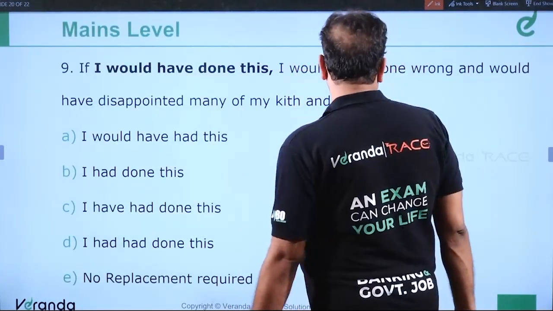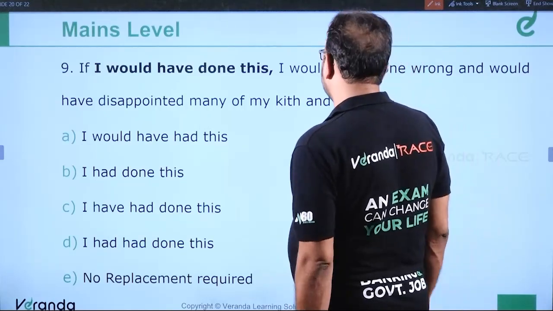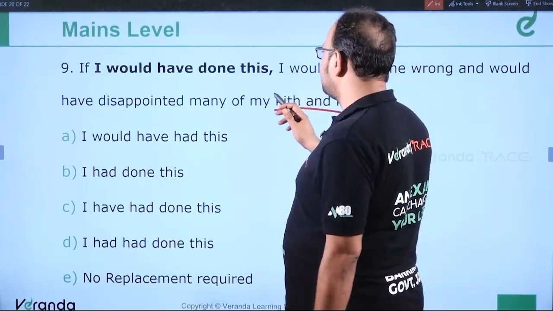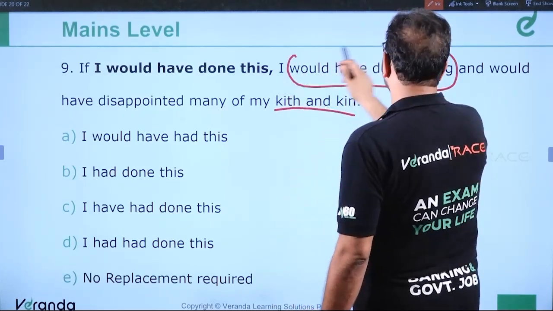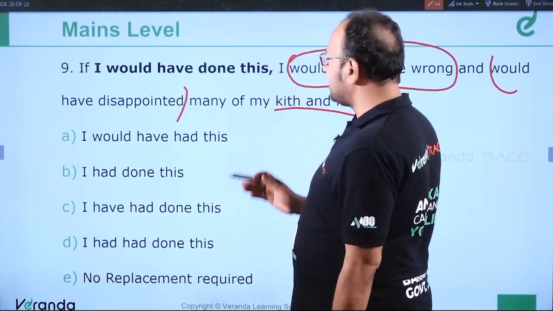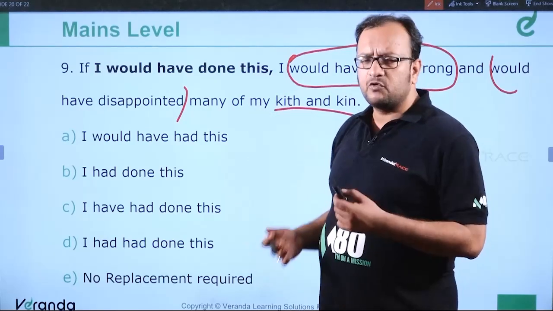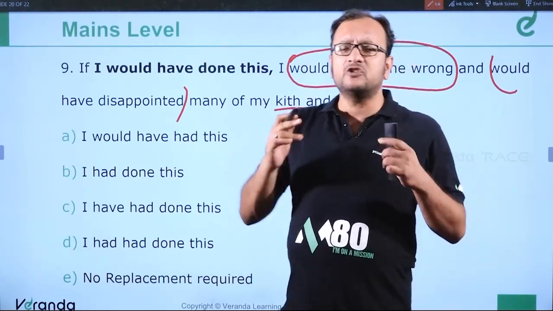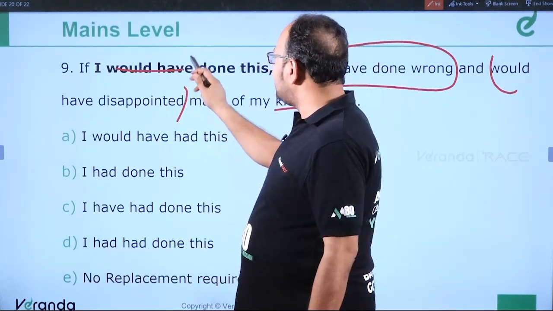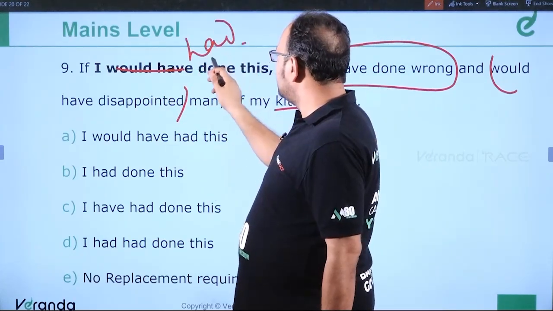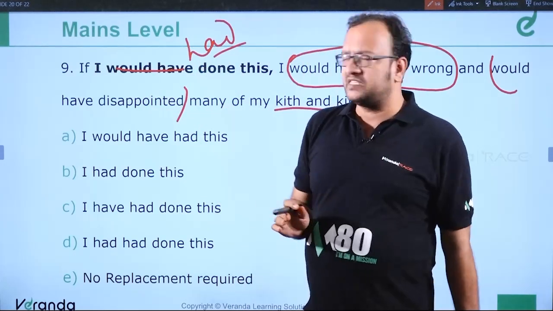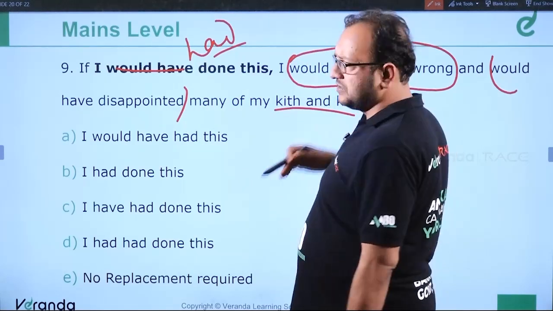If I would have done this, I would have done wrong and would have disappointed many of my kith and kin. Kith and kin means friends and relatives. So this structure shows I would have done wrong and would have disappointed many of them. So, if plus subject plus had plus V3, then subject plus would plus have plus V3.